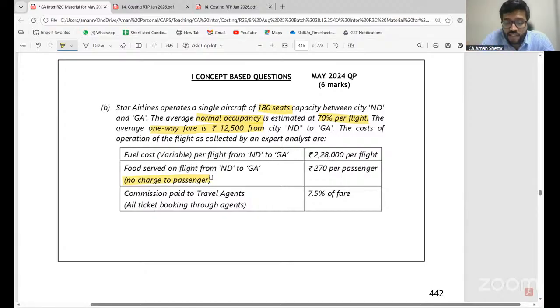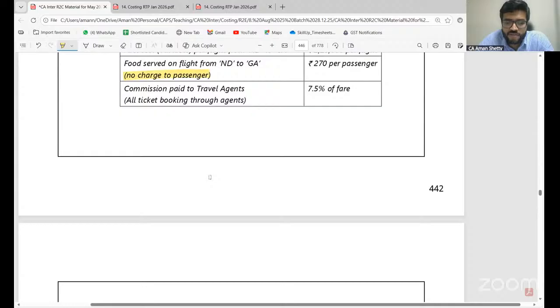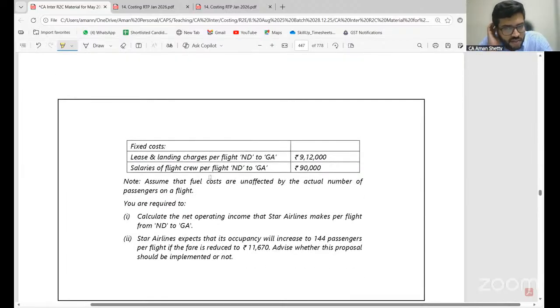Commission paid to travel agents, 7.5% of fare. Fixed costs, leasing and landing charges per flight. Salaries of flight crew per flight ND to GA. Assume that the fuel costs are unaffected by the actual number of passengers on a flight. Clear, all of you? So therefore it is fixed per journey.